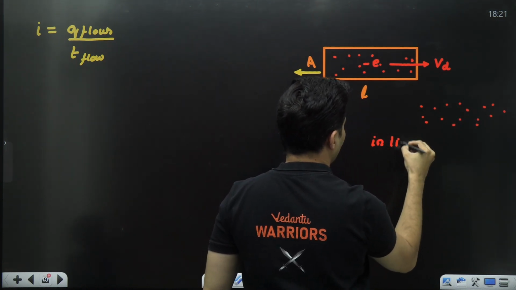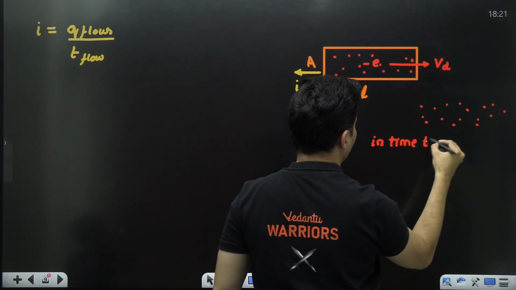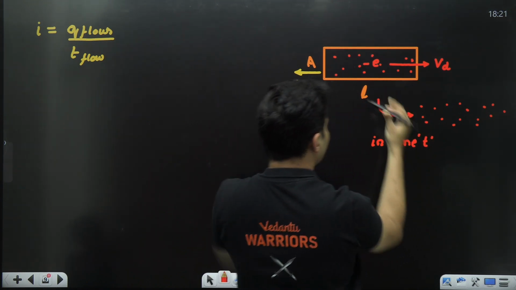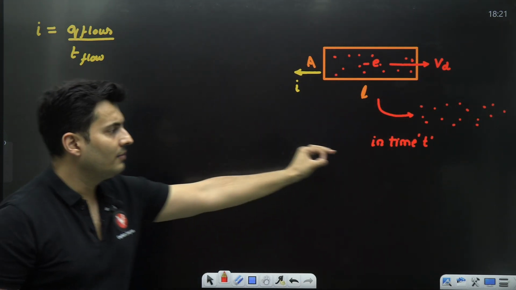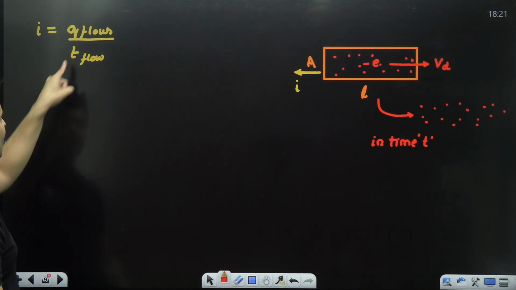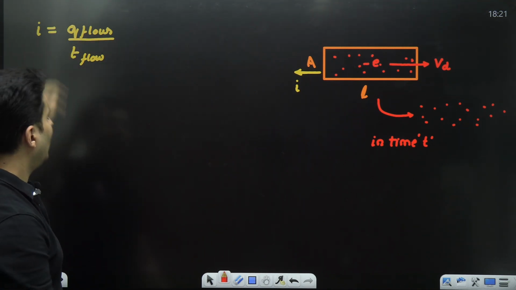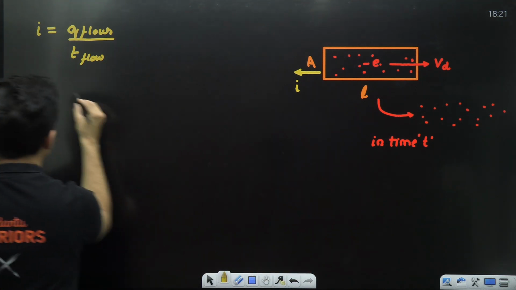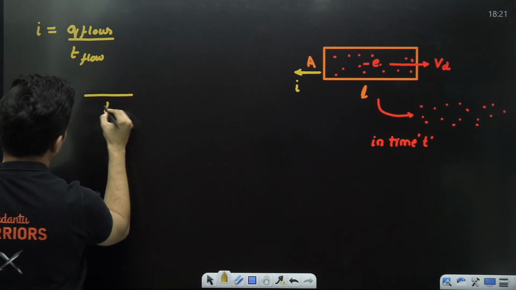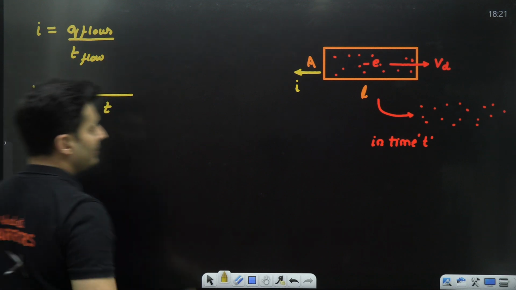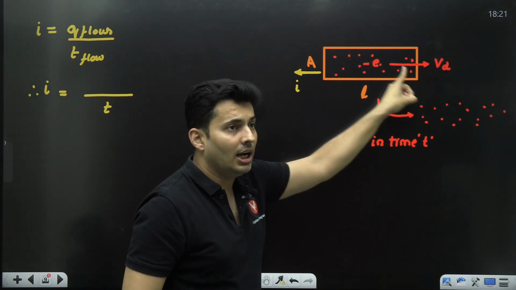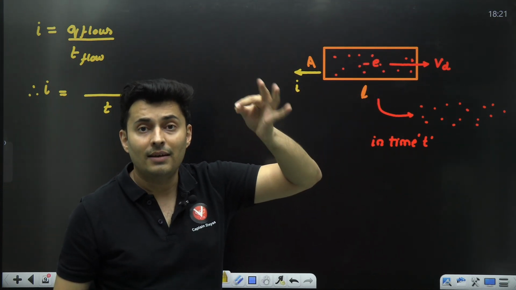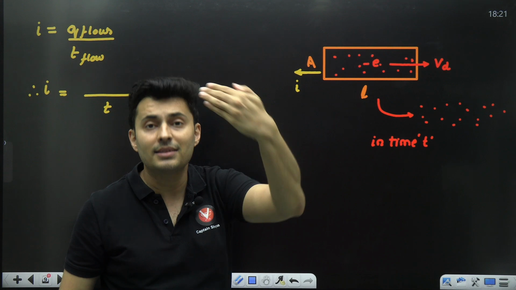In time t, the whole thing has come out like this. So how much time has it taken? We have assumed it as t. The charge which goes is given by, each charge in this is an electron having a charge of e, but there are many such electrons.